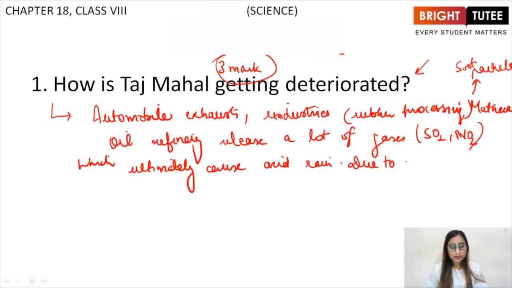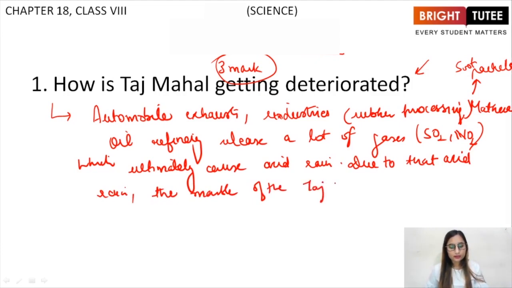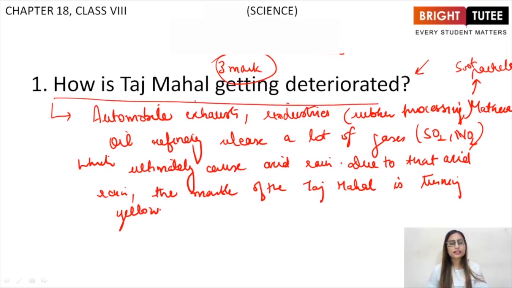Due to that acid rain, the marble of the Taj Mahal is turning yellow, right? So this is how Taj Mahal is getting deteriorated.